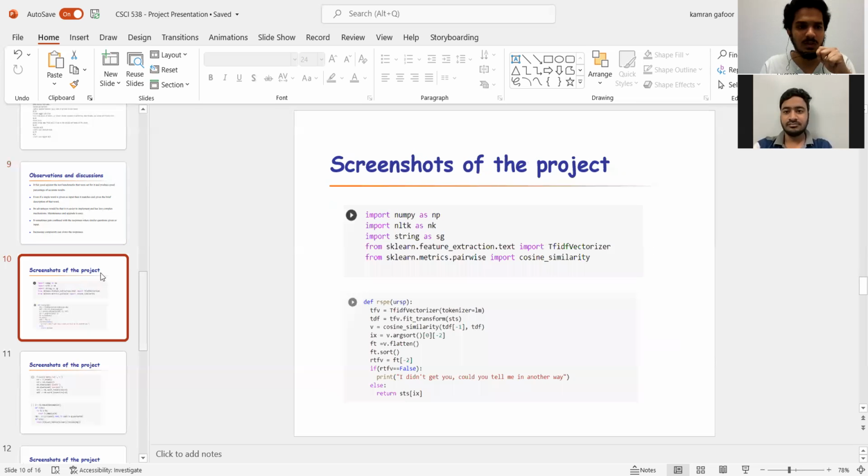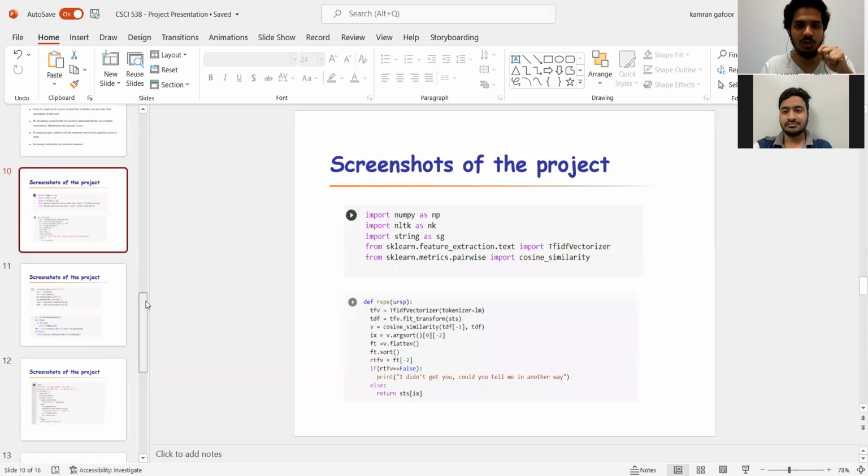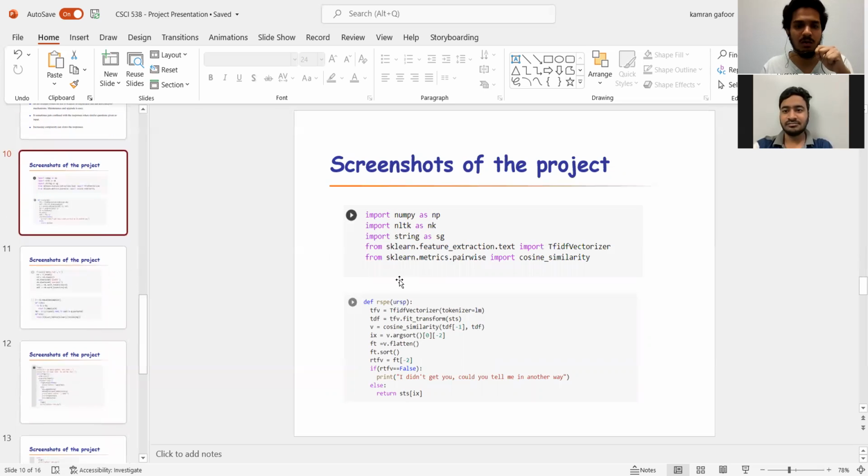Next, I'll be moving on with the screenshots of the project, and with the screenshots, I'll explain each part of my code, how we worked on it, and what a particular line generates.